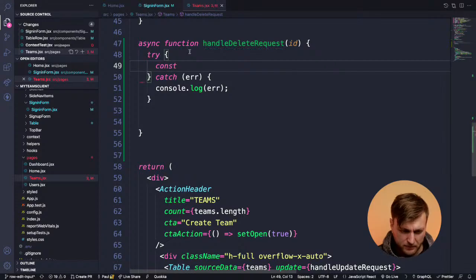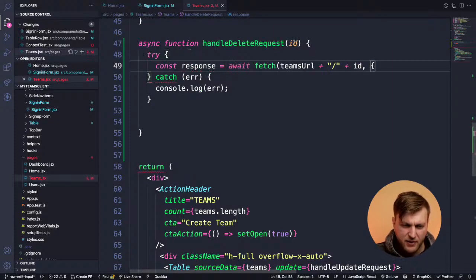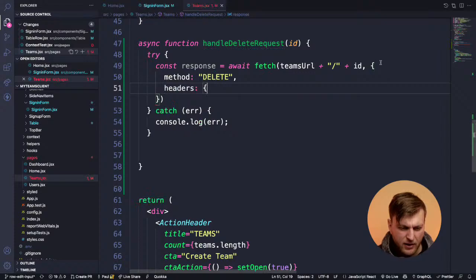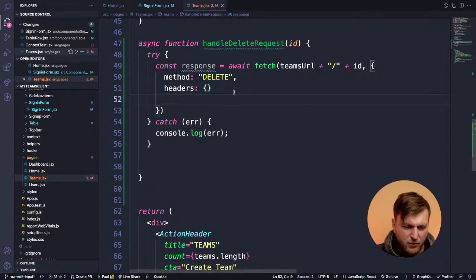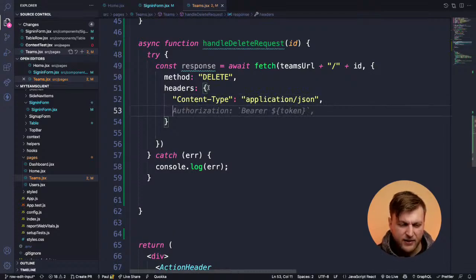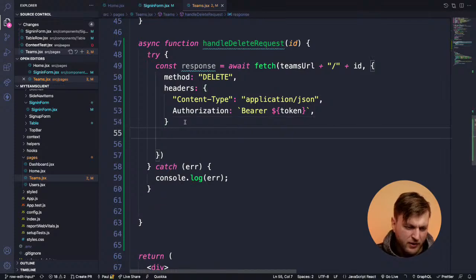So, response equals await fetch team URL. We want to pass the ID. We don't need the data because we're deleting. And then the second argument is the options that we pass, and that's going to be method delete. Oh yeah, because we are making an authorized request, we want to make sure that we have the content type. That's regardless in the headers. You just need it. But for our purposes, because we're making authorized requests, we want to make sure that we pass the token.